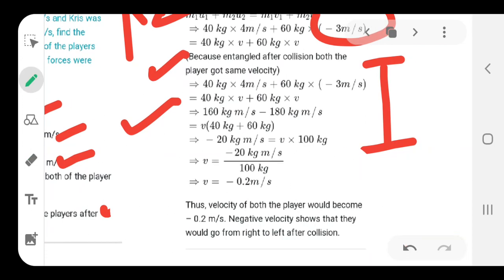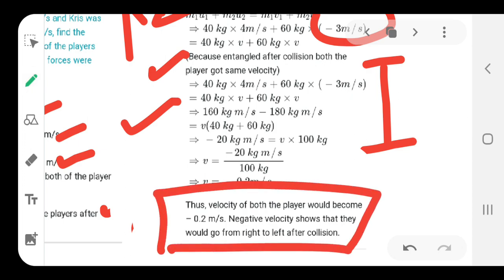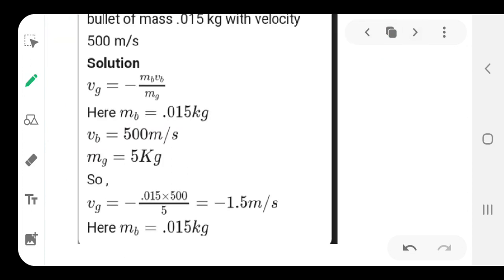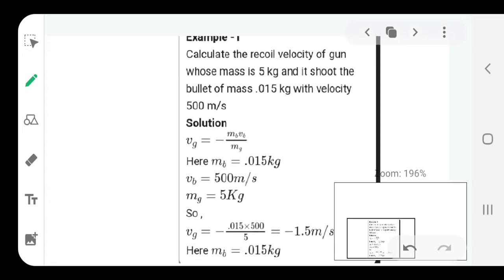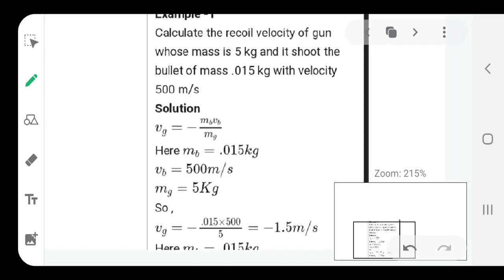So as you can see, the velocity of both the players would become negative 0.2 meter per second, and negative means what? The negative velocity shows that they would go from right to left, depending upon the scene or condition given in the question. So again I have told you, a negative sign doesn't mean the value is negative. Negative only means that the direction is opposite. Now this is the standard question with a single formulation.